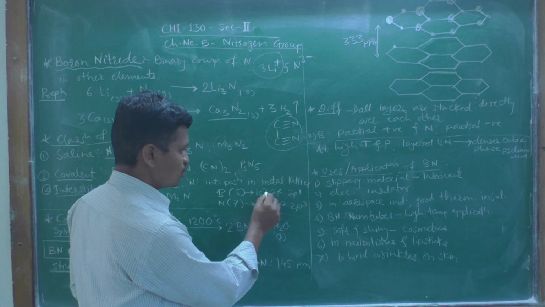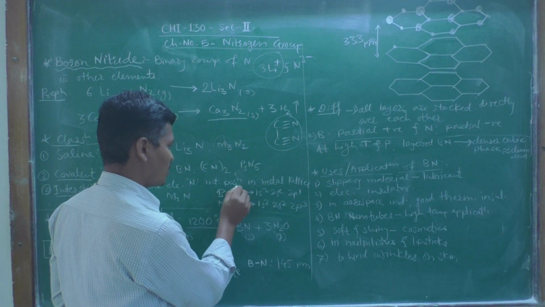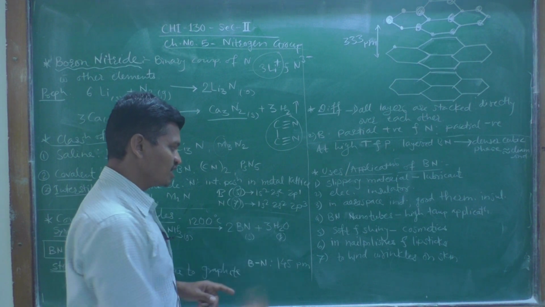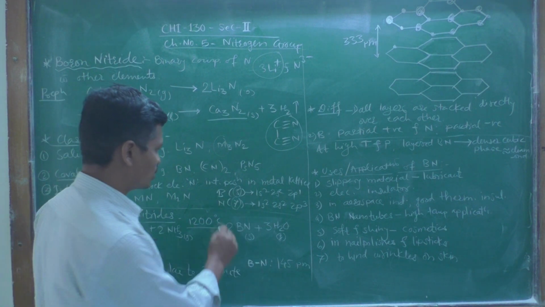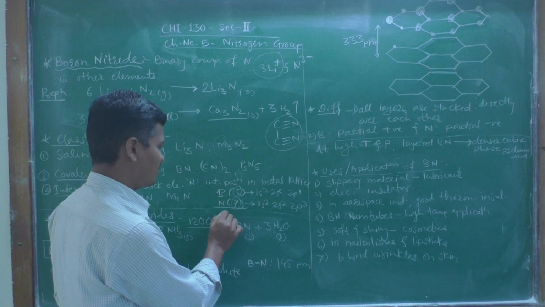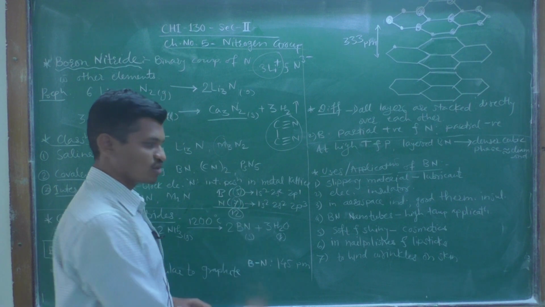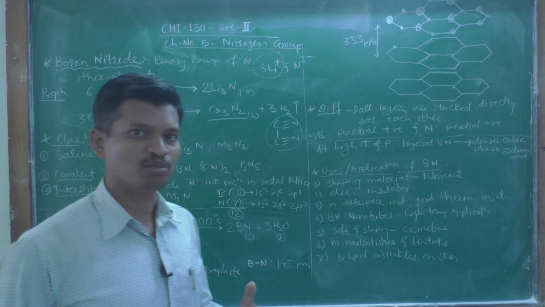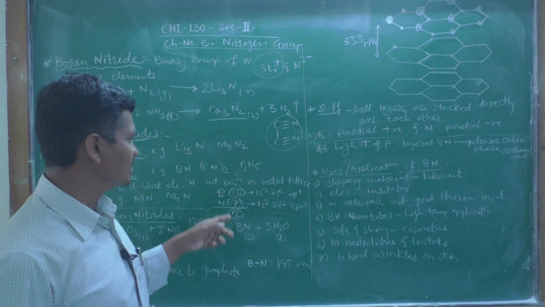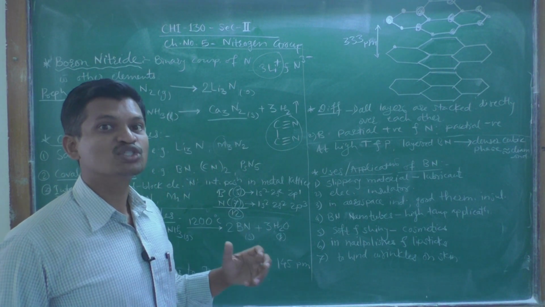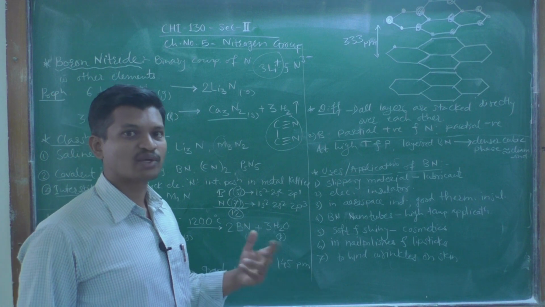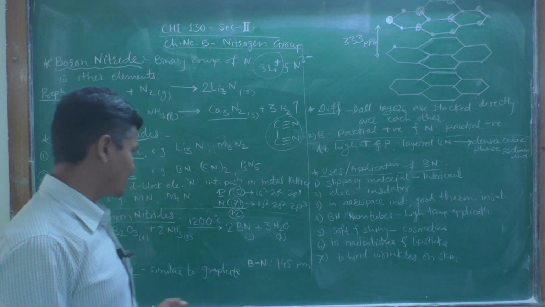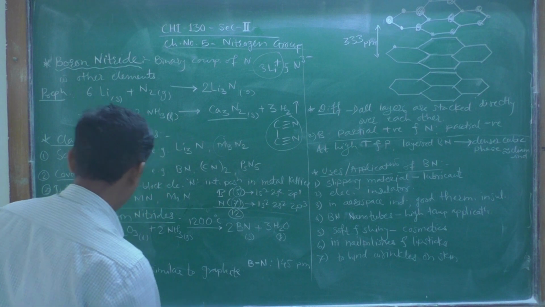So boron has 5 electrons and nitrogen has 7 electrons. 5 plus 7, in total boron nitride has 12 electrons, and hence boron nitride is isoelectronic with C2, that is dicarbon. Isoelectronic means what?